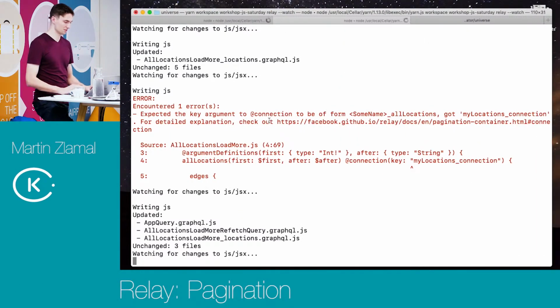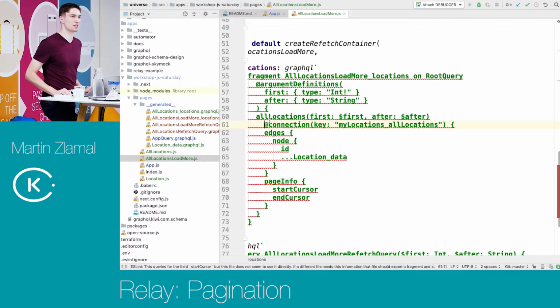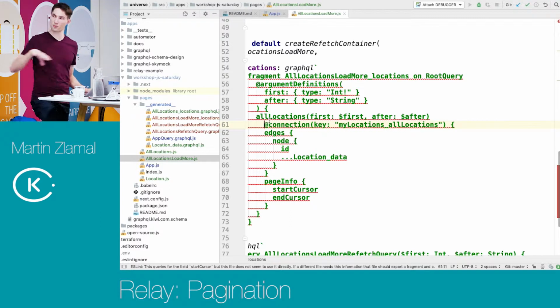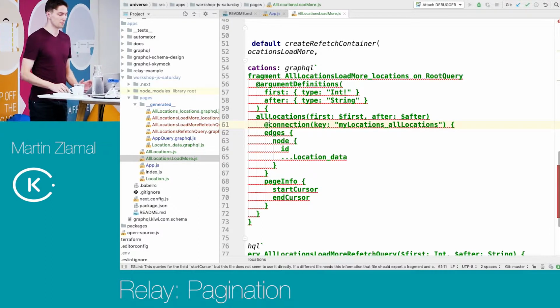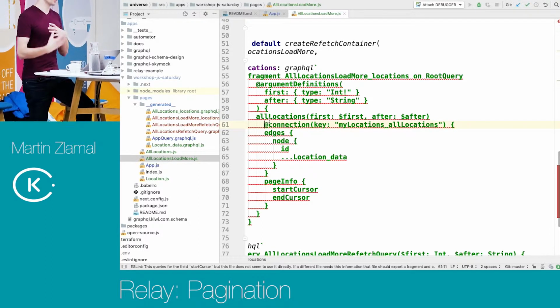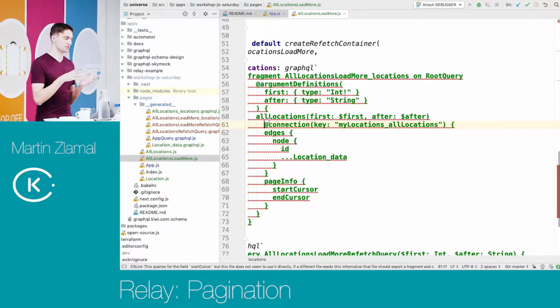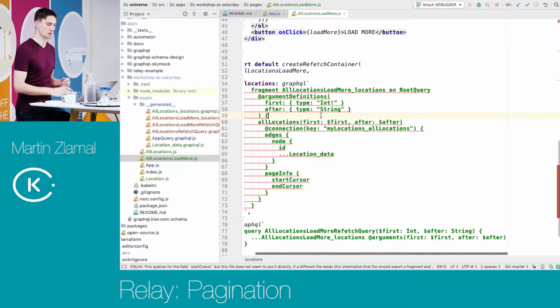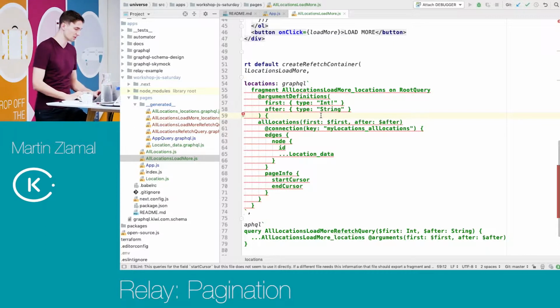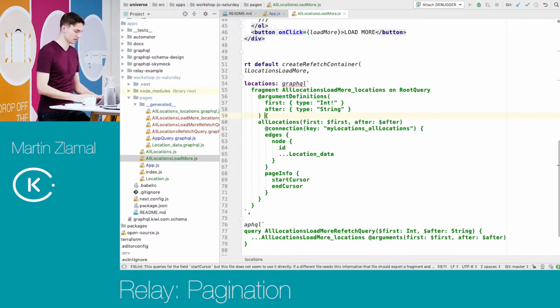Compiler is happy. I mean, the good strategy how to work with Relay, at least for me, is to have the compiler open in the next terminal to check that there is actually something happening. Like in this case, I expected something, it didn't happen. It's weird. But also, when you are committing something, then you see the changes, and it's very helpful to see the generated files, what actually happened there. And personally, it helps me to understand what's behind the scenes. It's like what is being done automatically, right? I didn't write it.